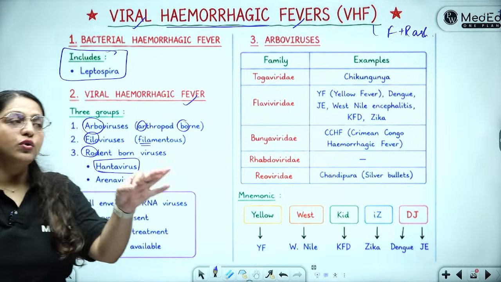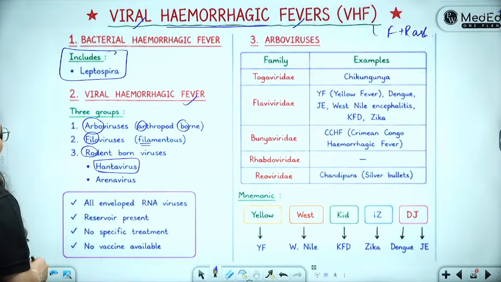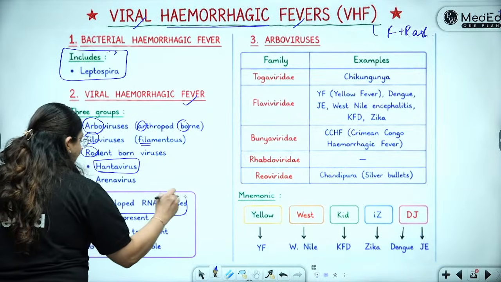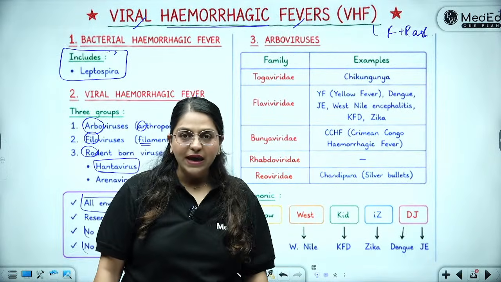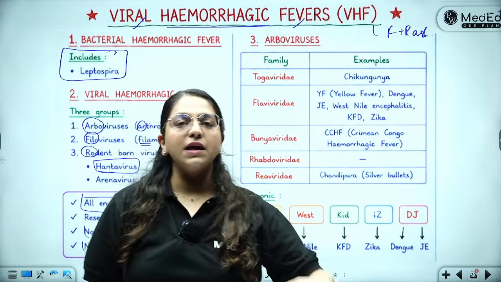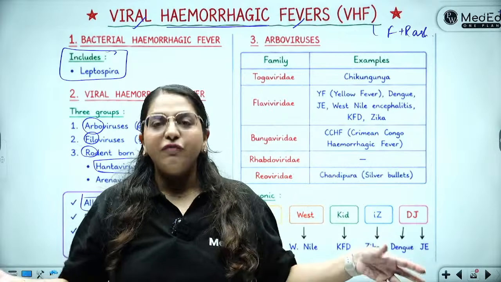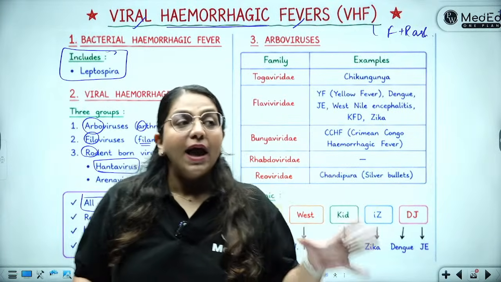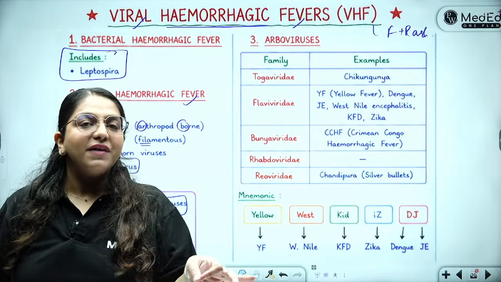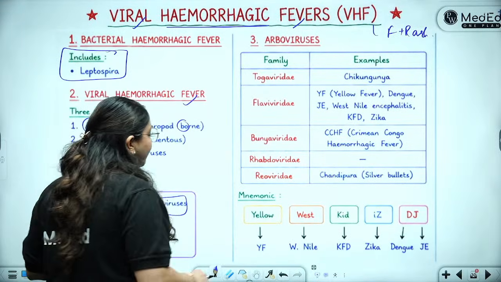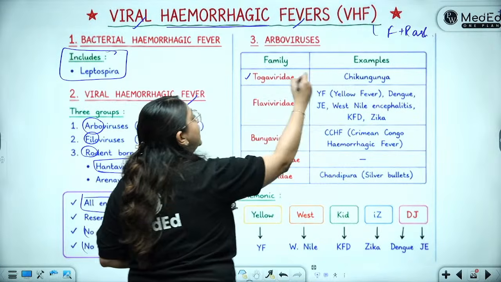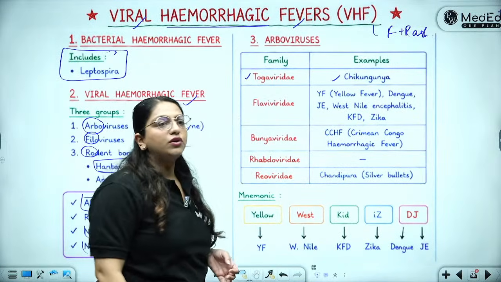One common rule is that all of them are enveloped RNA viruses, and there is no specific treatment or vaccine for most of them. Okay, so now the dengue vaccine has come up, but there is no antiviral for it. It is always supportive therapy. All of them are single-stranded RNA viruses. All of them have an envelope. Okay, what are the important families? You have the Togaviridae, which includes the chikungunya virus.